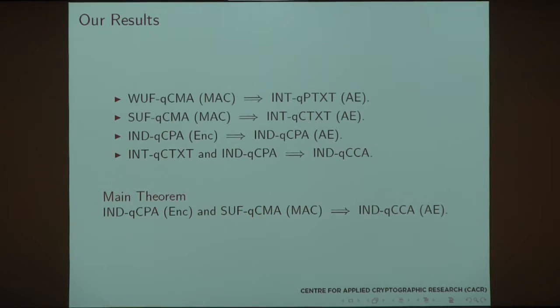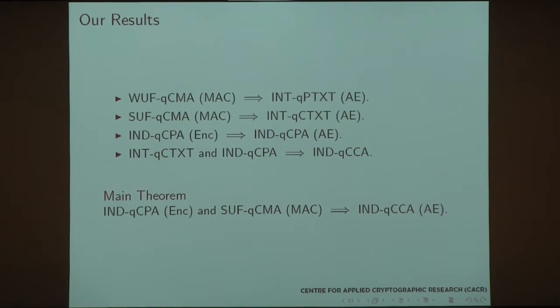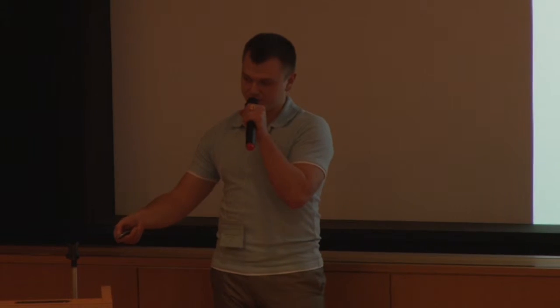So what we do is we pretty much get exactly the same picture except with all those Qs in there. So we had to go into the proofs, make sure that all the parts work, and the parts that did not work, we had to fix. And very nicely, we've been able to prove that the same result holds for the quantum world, changing the proofs inside and making things that didn't work before, work. So again, our main result is if it's indistinguishable under quantum chosen plaintext attack and strongly unforgeable under quantum chosen message attack, we have an indistinguishable under quantum chosen ciphertext attack authenticated encryption scheme.